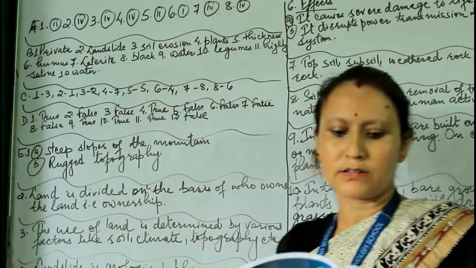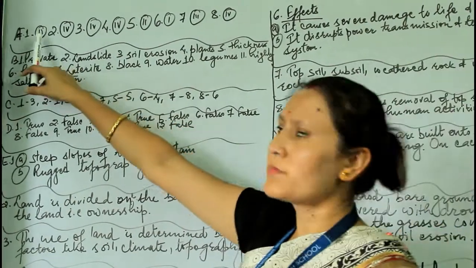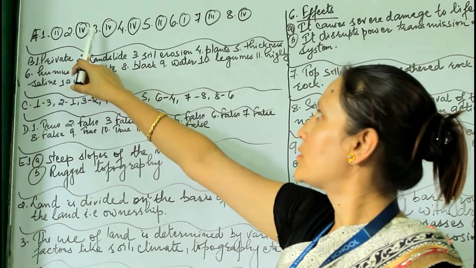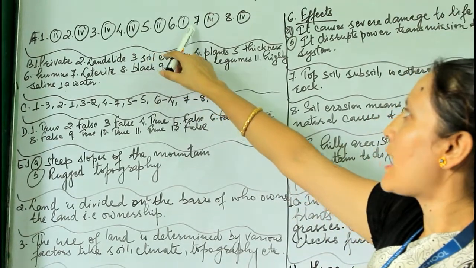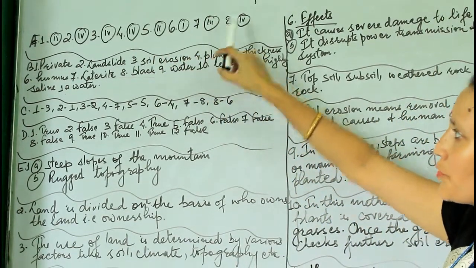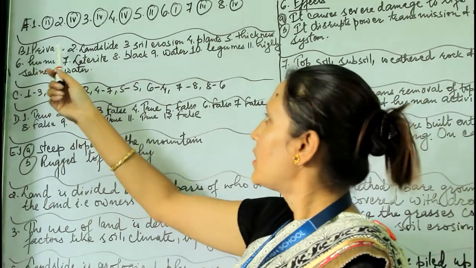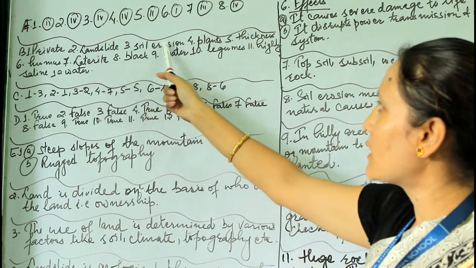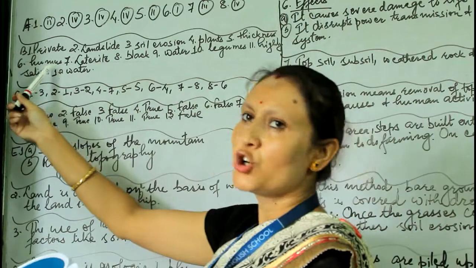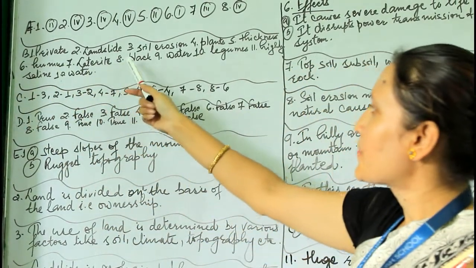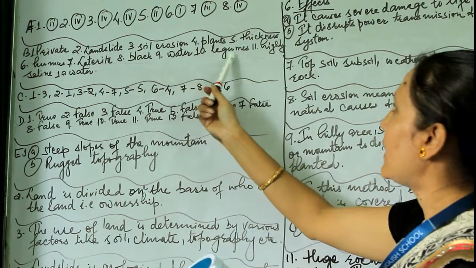The first one is choose the correct options. Number one, the answer is 2. Number 2, 4. Number 3, 4. Number 4, 4. Number 5, 2. Number 6, 1. Number 7, 3. Number 8, 4. Part B is fill in the blanks. Number 1 is private. Number 2, landslides. Number 3, soil erosion. Number 4, plants. Number 5, thickness. Number 6, humus. Number 7, laterite. Number 8, black. Number 9, water. Number 10, legumes.